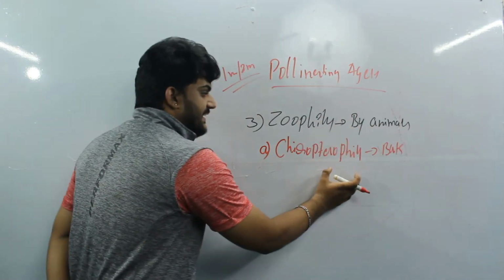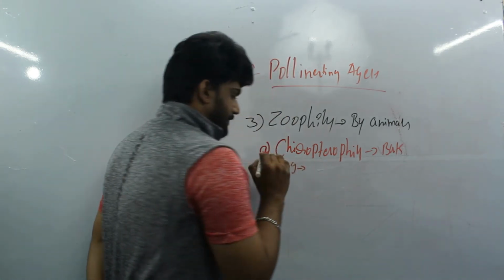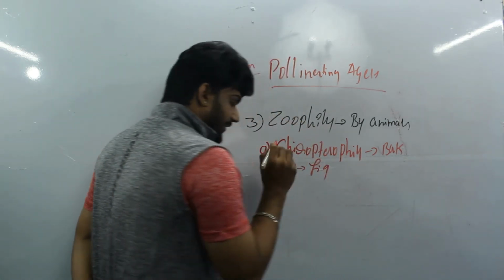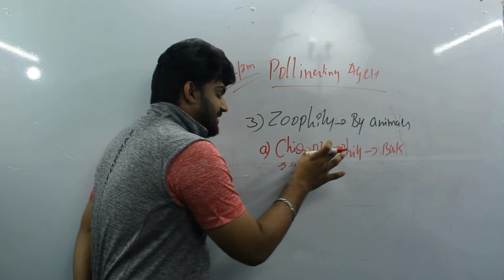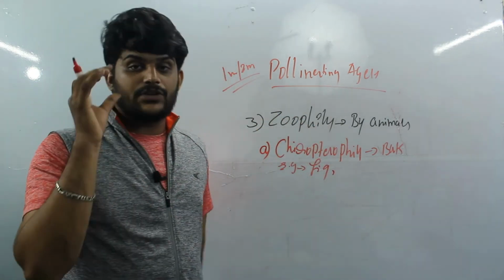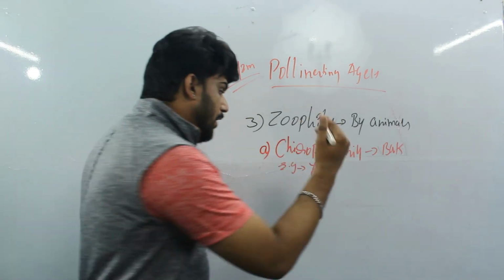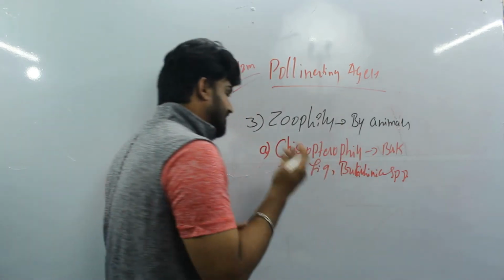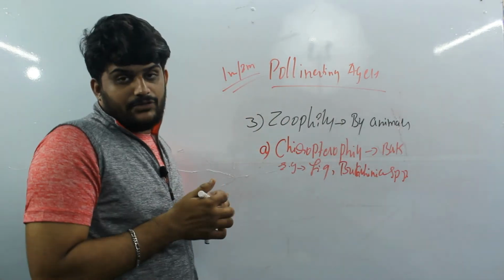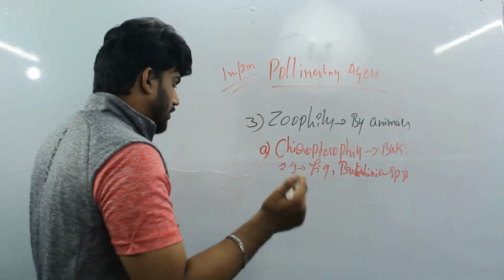The pollinating agent here is bats, and the example is fig trees. Bats are nocturnal animals, so they attack the fig trees mostly for the fruit, and pollination occurs. Begonia species are also plants which take bats as their pollinating agent.